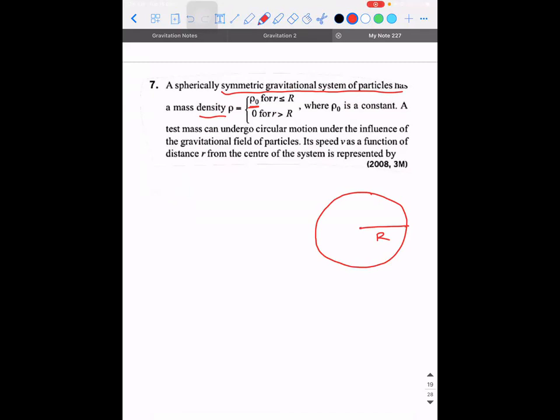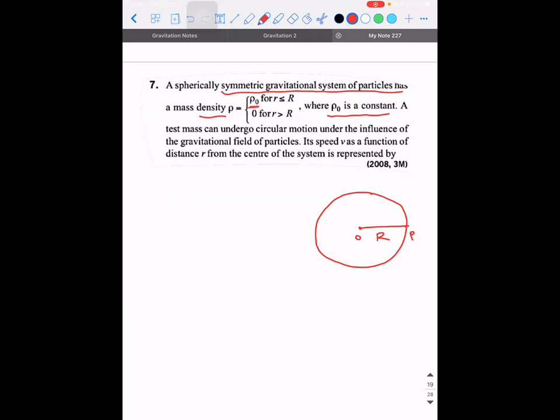So for any distance that I take between 0 to point P, how is the density varying? Is it a constant or varying? So in this case, fortunately, it's a constant value, because they told rho naught. They didn't say rho naught into small r or rho naught divided by small r, nothing like that. It's a constant. And it is 0 outside because obviously there is going to be no mass outside.